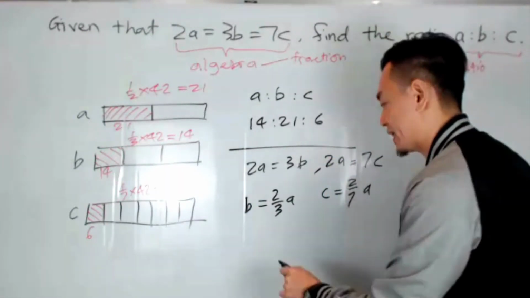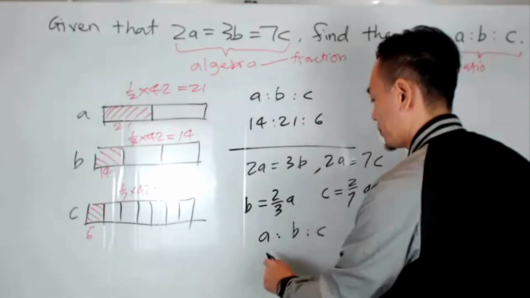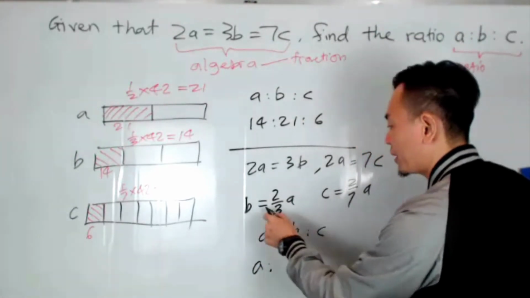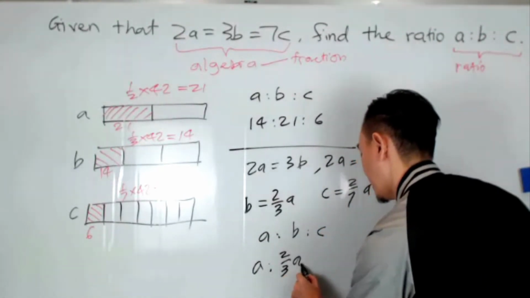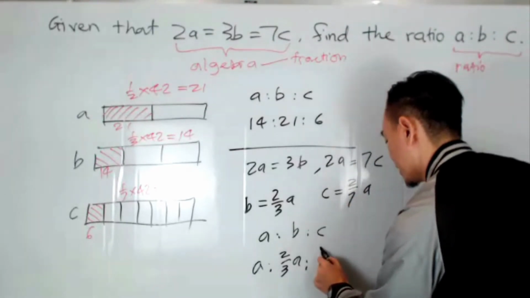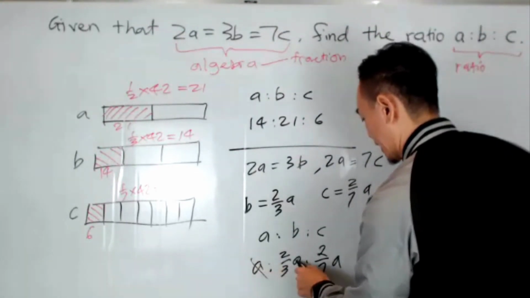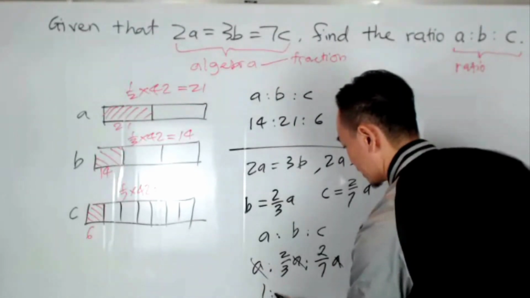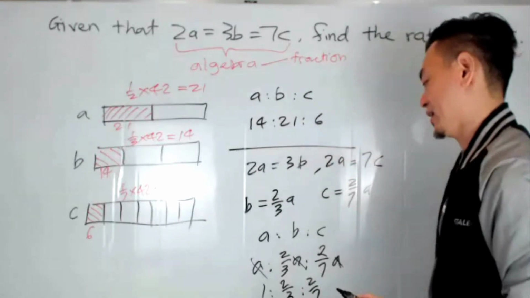So now what we want to find is actually a is to b is to c. From here, a is to b, b is 2/3 a, isn't it? So I'm just going to change it to 2/3 a, and then c is 2/7 a. So I'm just going to sub it in. Yep, and then we do a cancellation. You see that this is 1 is to 2/3 is to 2/7.